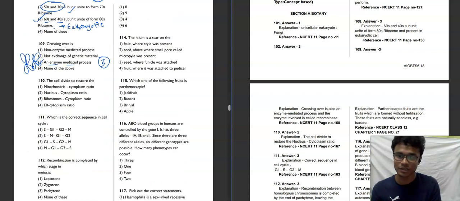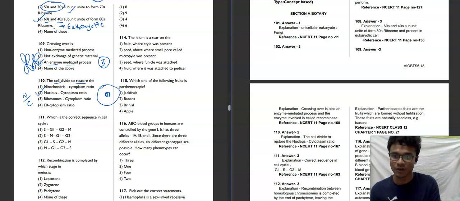Now moving towards the next question. The cell divides to restore the mitochondrial cytoplasm ratio, nuclear cytoplasm ratio, ribosome cytoplasm ratio, or ER cytoplasm ratio. So we know that this is a cell and this is a nucleus. Always we consider the nucleus and cytoplasm ratio, not mitochondria, not ER endoplasmic reticulum, and not ribosome. It is always associated with the nucleus and cytoplasm, which is also called the NC ratio.